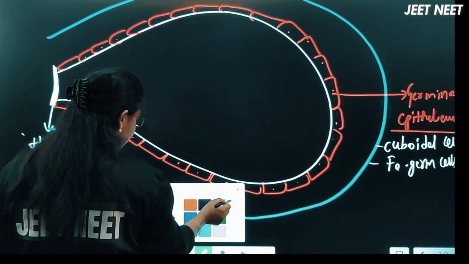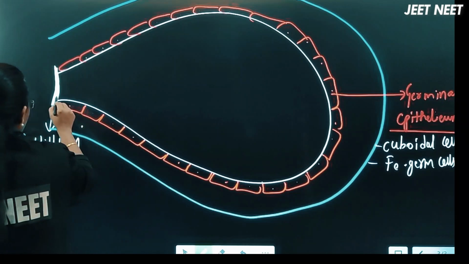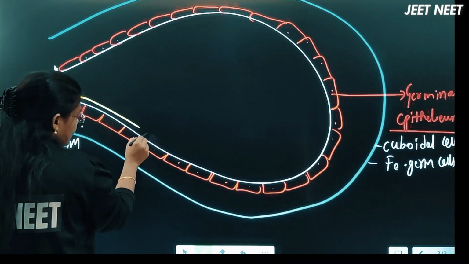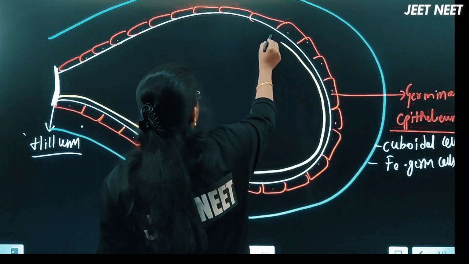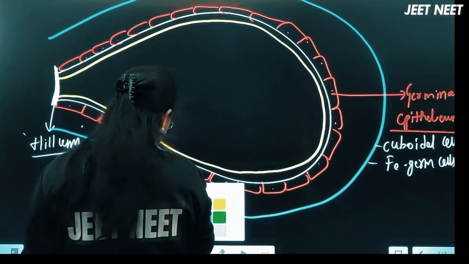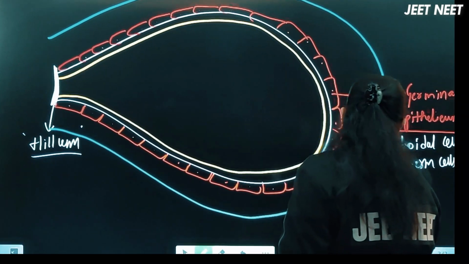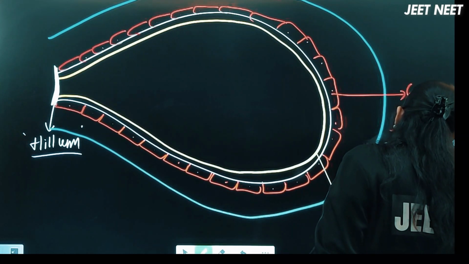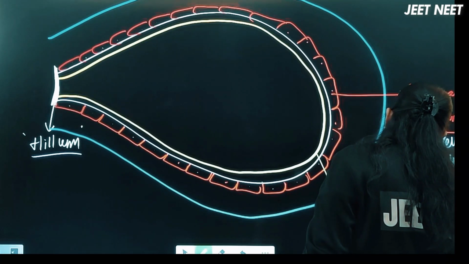Next, second one, inside that there will be one more layer of dense connective tissue. This dense connective tissue we call the tunica albuginea. The second layer is the tunica albuginea.